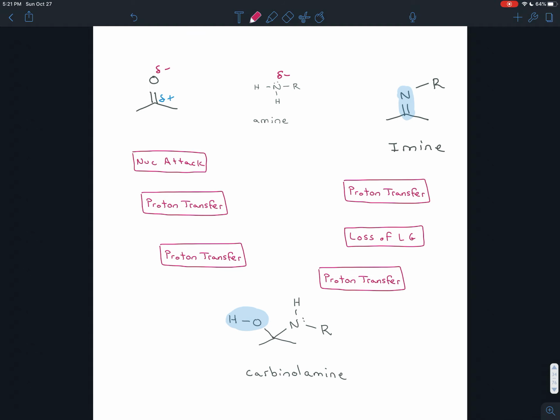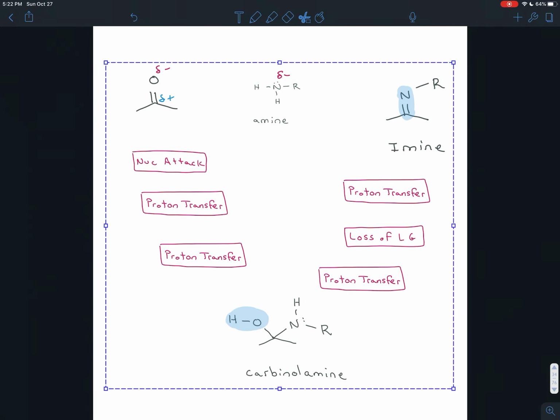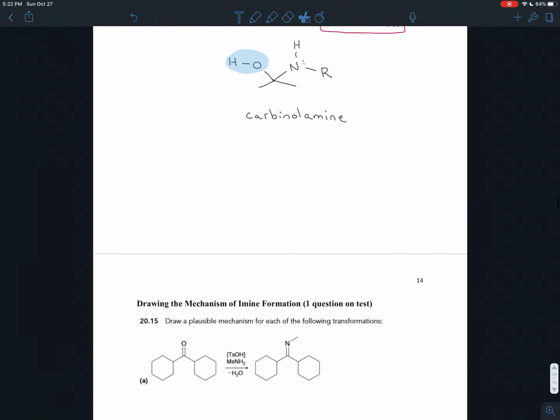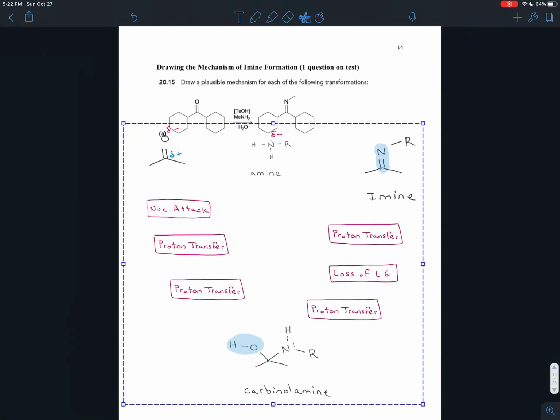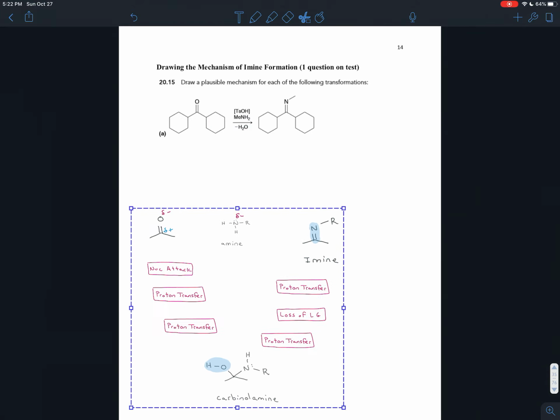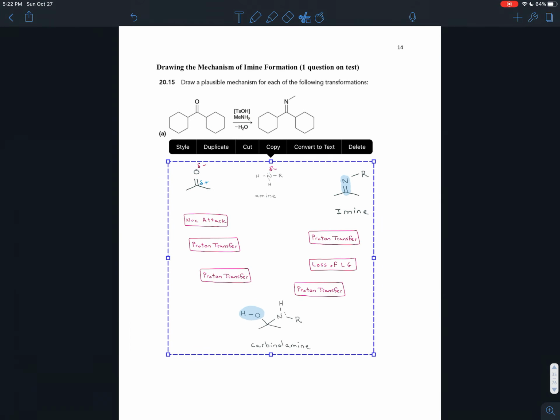And so that is the full outline for the reaction that we're going to do. Nucleophilic attack followed by 2 proton transfers gets us from the ketone to the carbonyl amine. And then proton transfer, loss of a leaving group, another proton transfer gets us from the carbonyl amine to the imine. Okay, well, let's take this schematic and let's apply it in a couple examples with some concrete molecules.